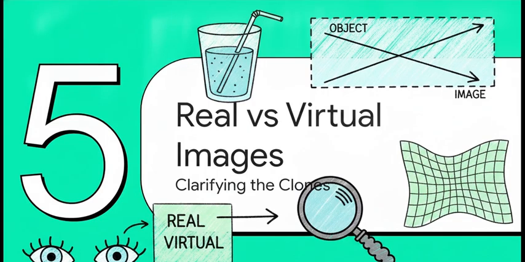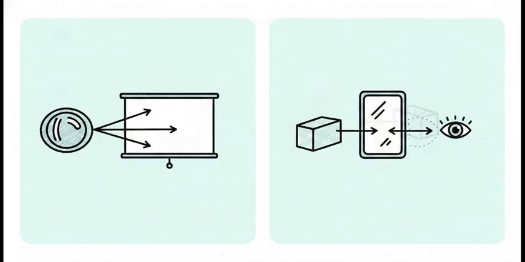All right, let's wrap up our everyday phenomena by clarifying the clones. We're talking real versus virtual images. So what's the actual difference here? Well, a real image happens when light rays genuinely converge and physically meet at a point in space. Because the light is actually physically there, you could project a real image onto a piece of paper or a cinema screen. But a virtual image?